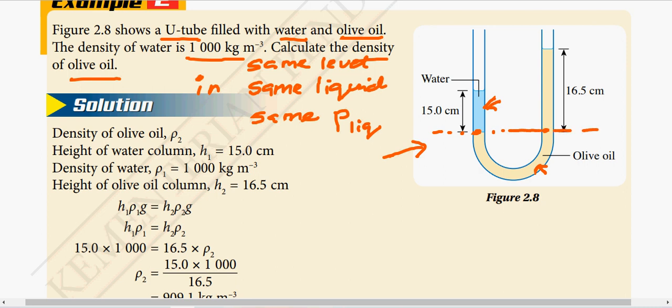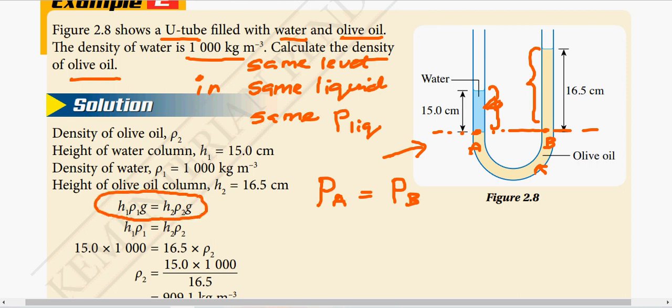So let's say we label this as A, this as B. We can say that pressure at A will be the same as pressure at B. And see what is on top of B and A. Like that. Then senang kan? So can use this formula: h rho g, left and right side.